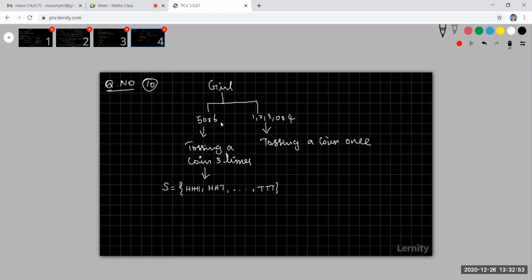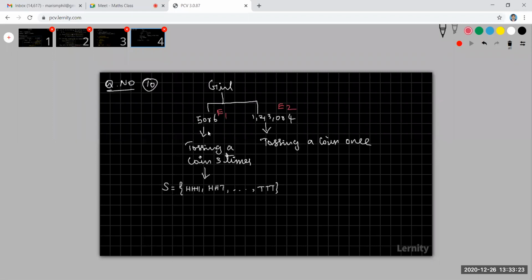So if she gets 5 or 6, she tosses a coin 3 times. If she gets 1, 2, 3 or 4, anyone, she tosses a coin only once. Okay, students, and the number of heads is noted. Suppose she obtained exactly 1 head. Now I am going to take this event as E1 and this event as E2. And what is the probability of this event?